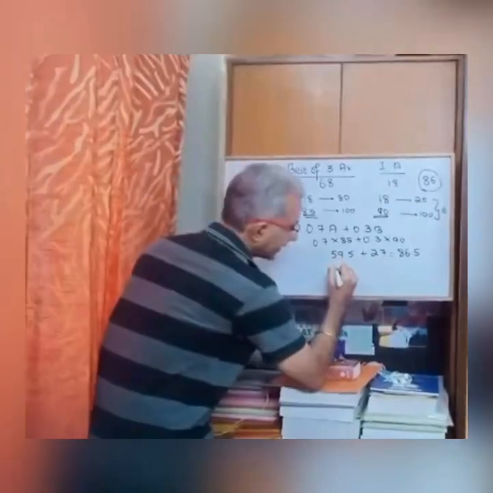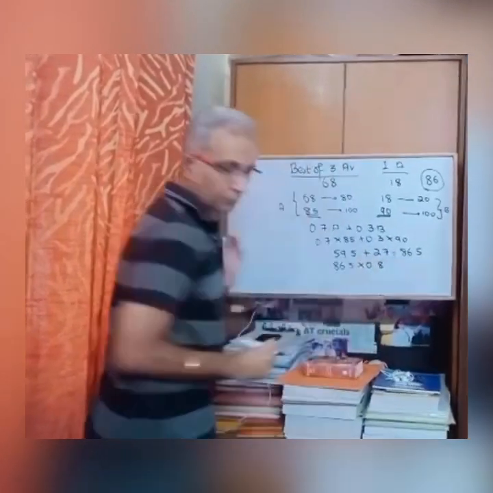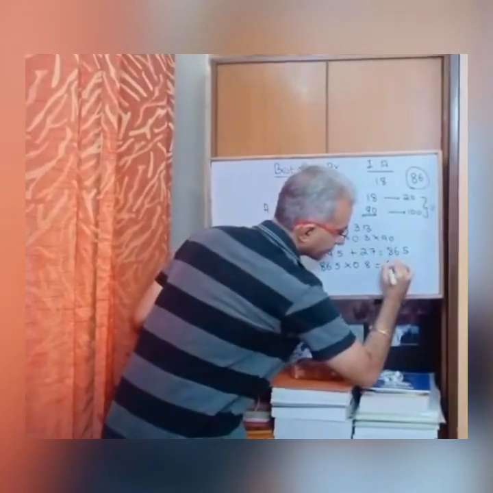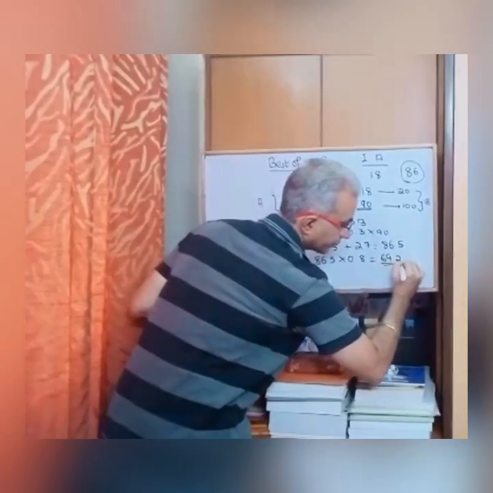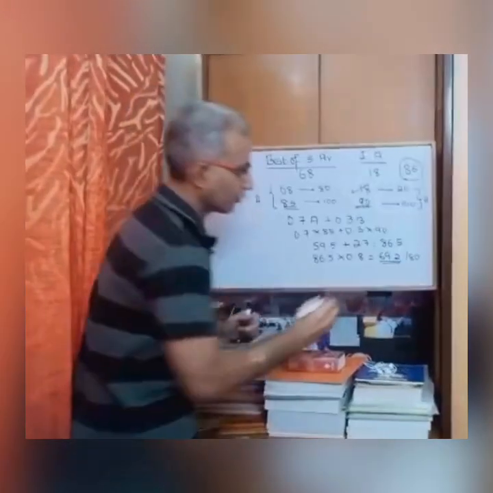Now because this figure is calculated on the basis of 100 and your paper is actually of 80 marks, they'll take 86.5 into 80%, which is 0.8. So this will come out as 69.2. So this is all out of 80, which they will add with this 18 later on.